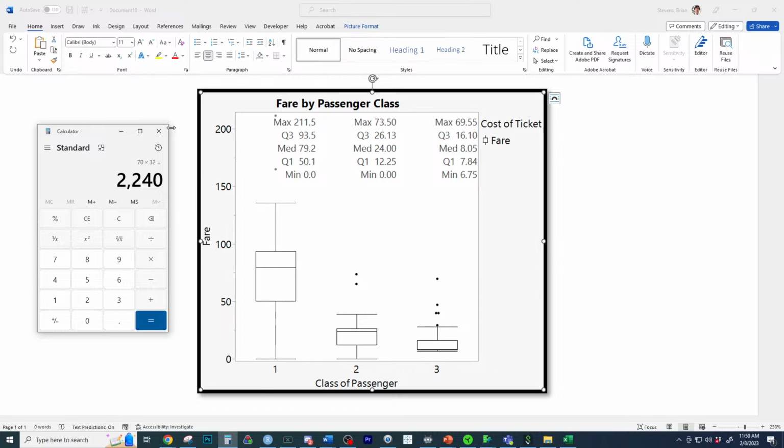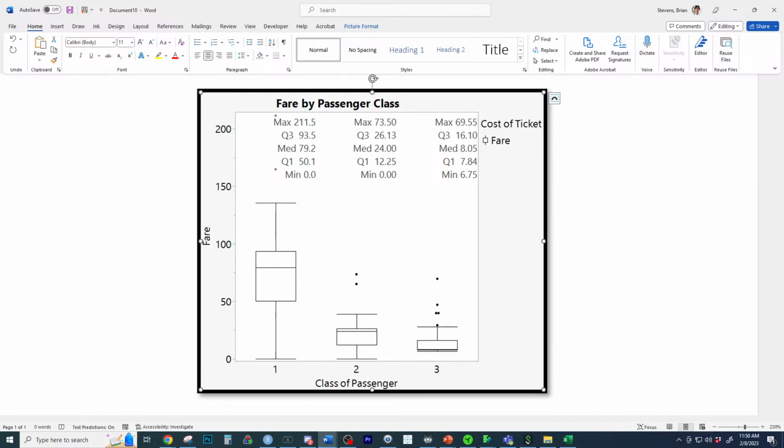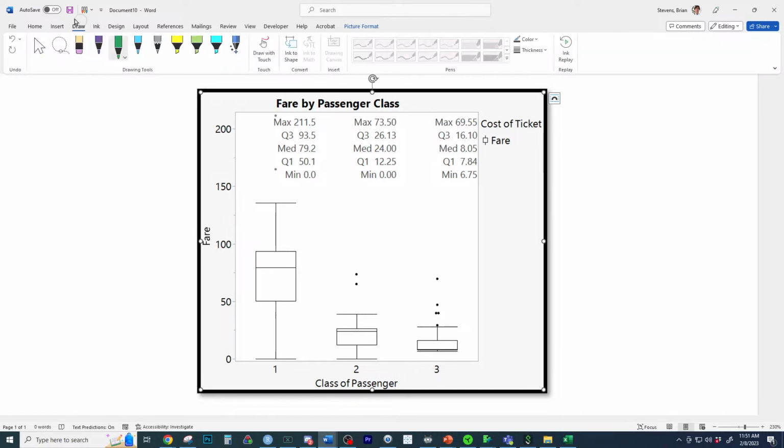But what do you notice is some big differences right here to talk about. Make sure to do a thorough write-up of your report, and I would not skimp on your words on this. I would start comparing these. Some drastic difference between the 50th percentile of what people were paying per ticket by class. The 50th percentile of first class was $79.2, which is about 3 times higher than the second class, which was $24 for the 50th percentile. So there's a factor. It's really neat to me, which I would comment on.